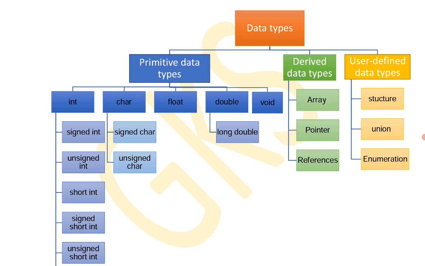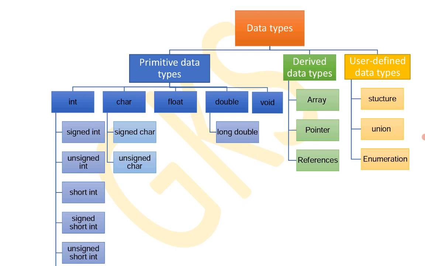Floats are generally occupied 4 bytes, like that. These are primitive data types or primary data types. Primitive data types are primary data types, in that int, float, double are numeric values, whereas char is a character data type. And void, what is void?